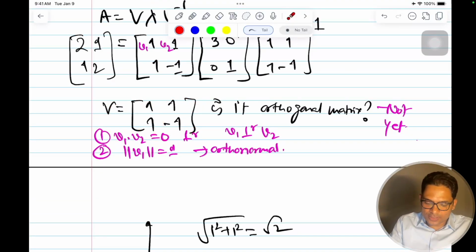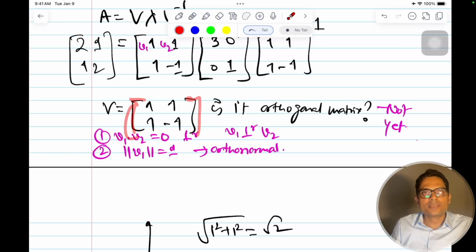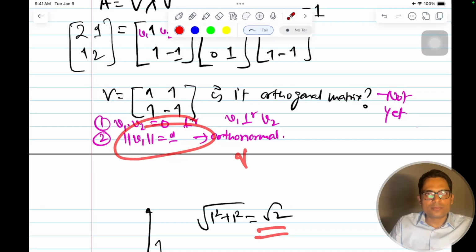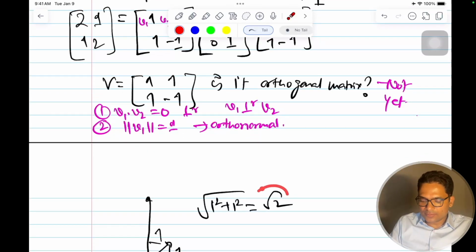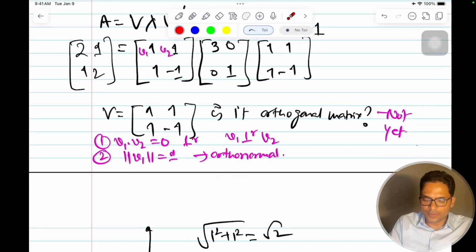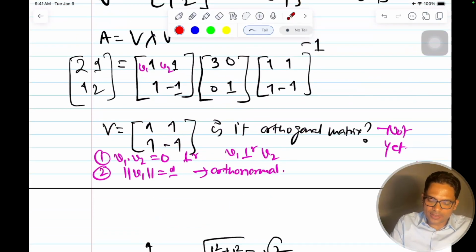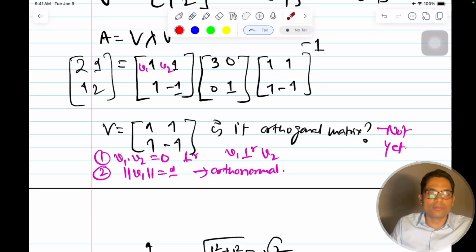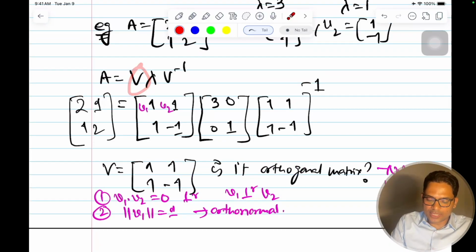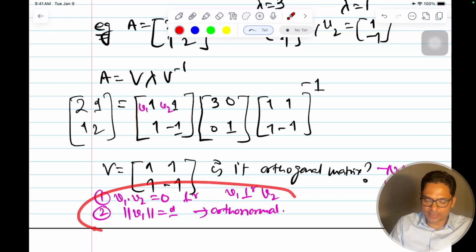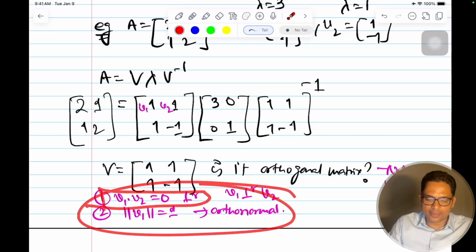So for this matrix to become orthogonal, we need the vectors to be orthonormal, and for that we will have to divide each vector by its length. After that, the matrix that we get after converting each one to orthonormal will become an orthogonal matrix, because both the conditions are satisfied. Currently only one condition is satisfied.